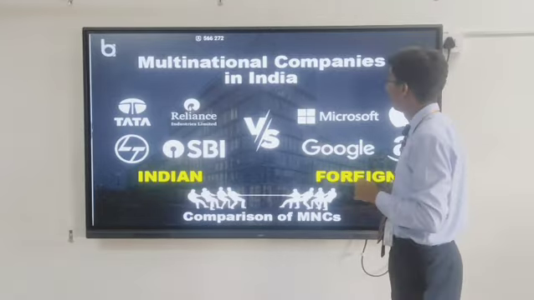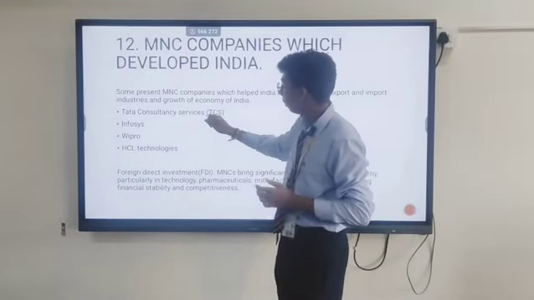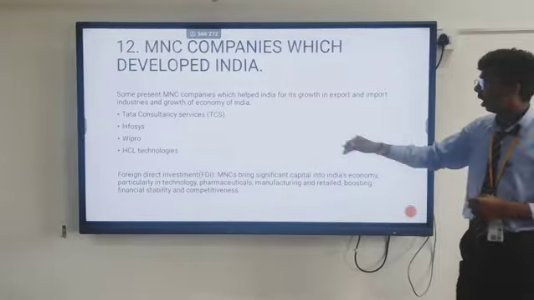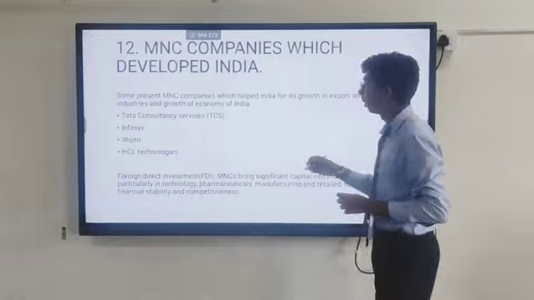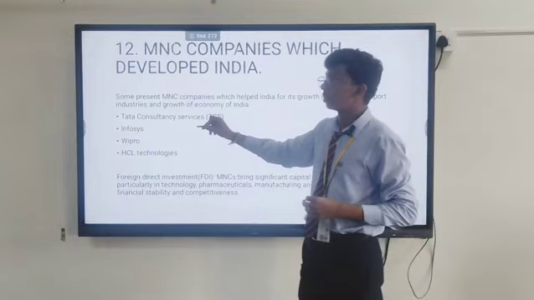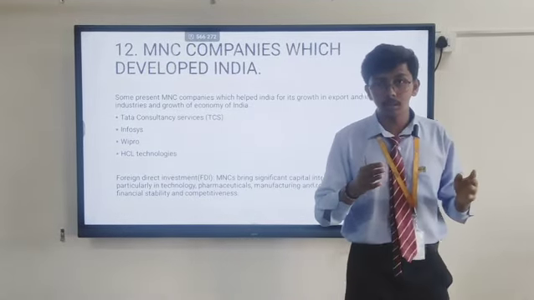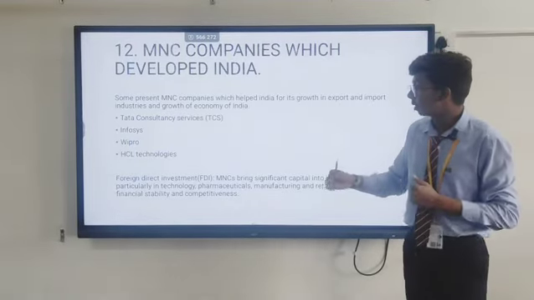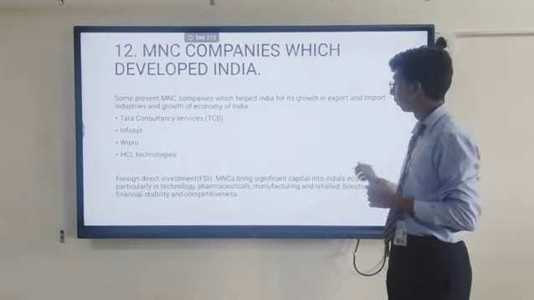So let's get into the next topic. MNC companies which developed India. These were some MNC companies which developed India so far. Like Tata, in the absence of him, Ratan Tata, who led MNC companies in many vast areas of the foreign. So let's come on with Infosys, well known as Narayana Murthy. He made the 10,000 rupees computer in the presence, and he so on has a production of more. These are some MNC companies which you can go through.